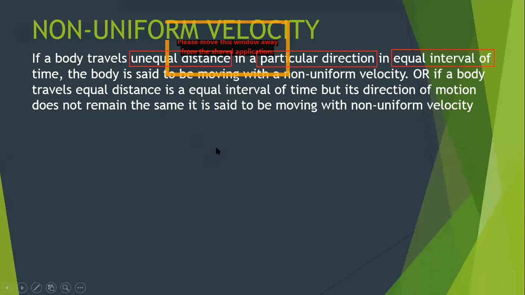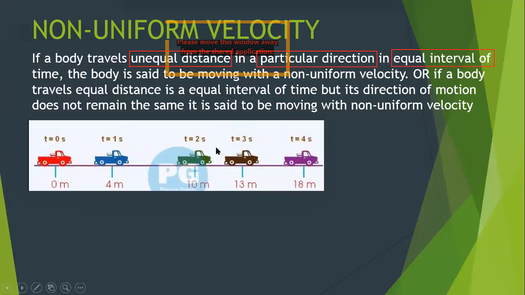Let's take an example of non-uniform velocity. This car is moving on a straight path. The road is straight, this is what we have assumed. But if you look at it, it's covering unequal distance. In the first second of its journey, it has covered 4 meters.